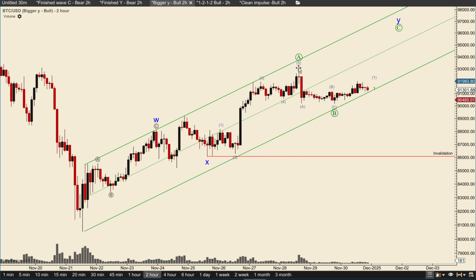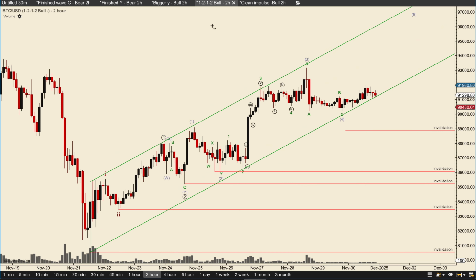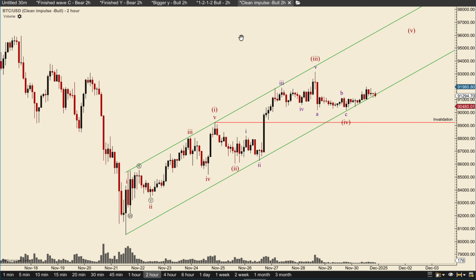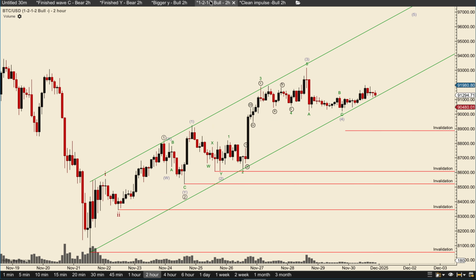So basically ABC into a wave B, or an ABC into a wave 4 of a clean impulse. That is basically the best way to count this move.